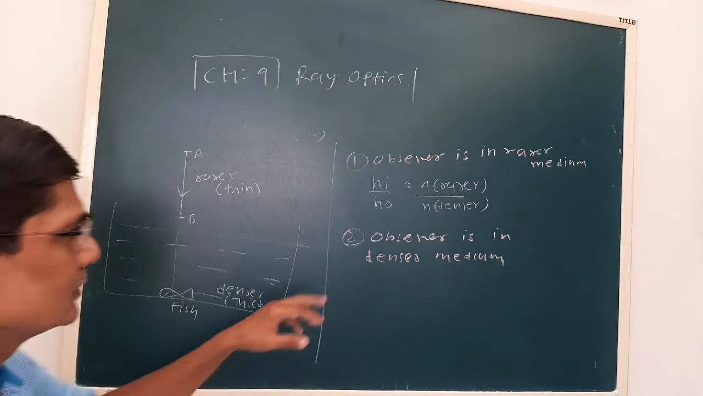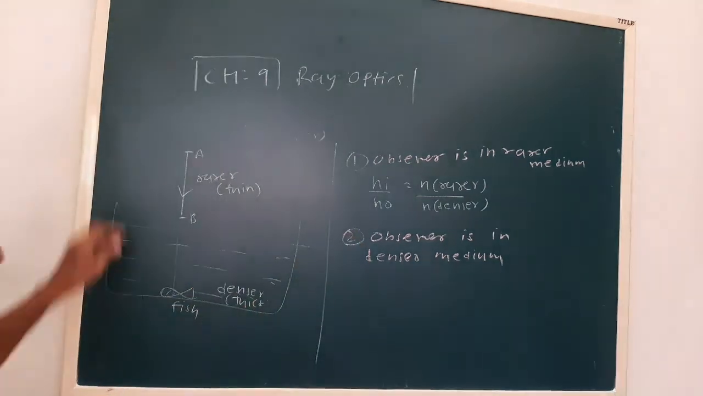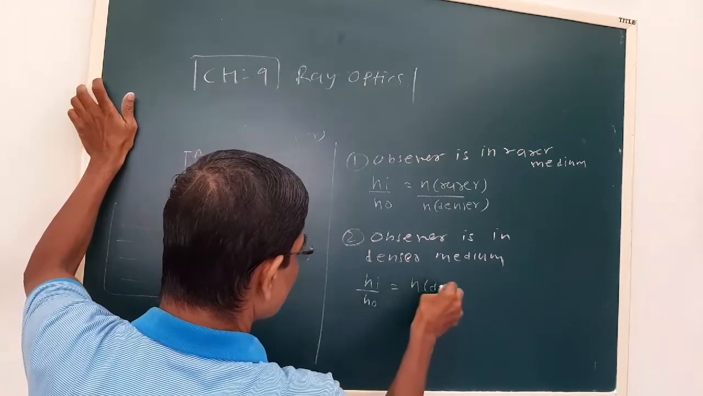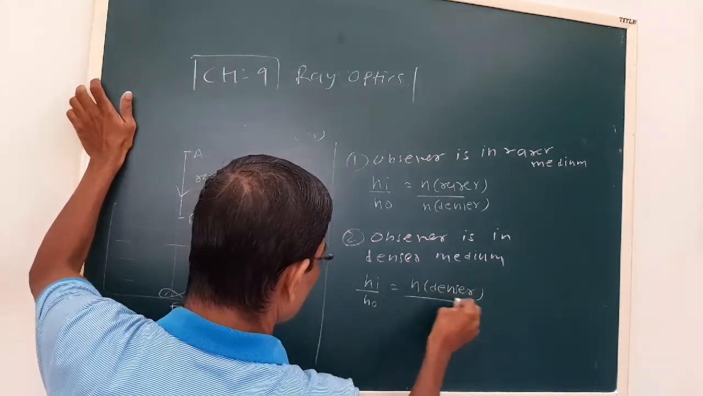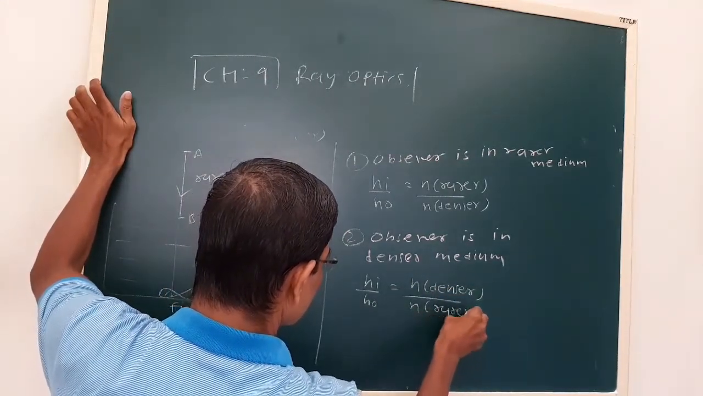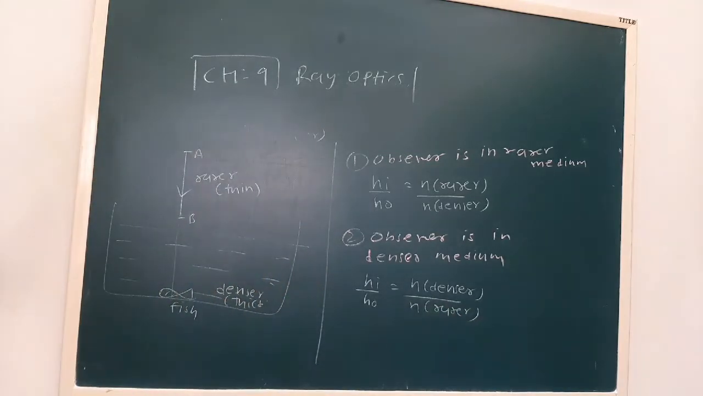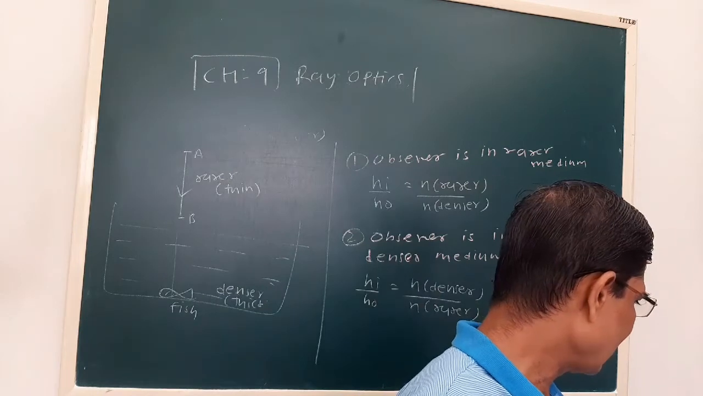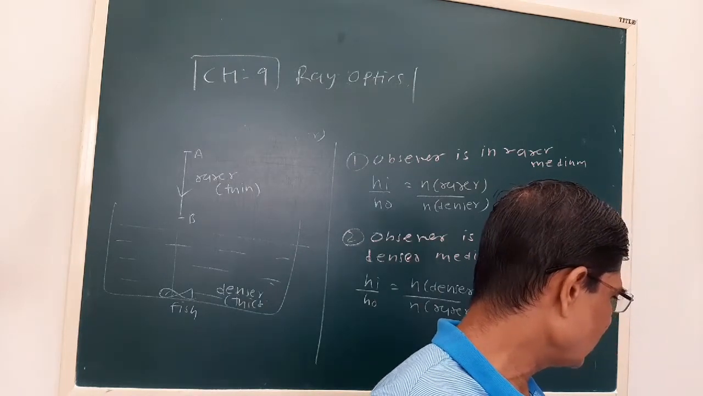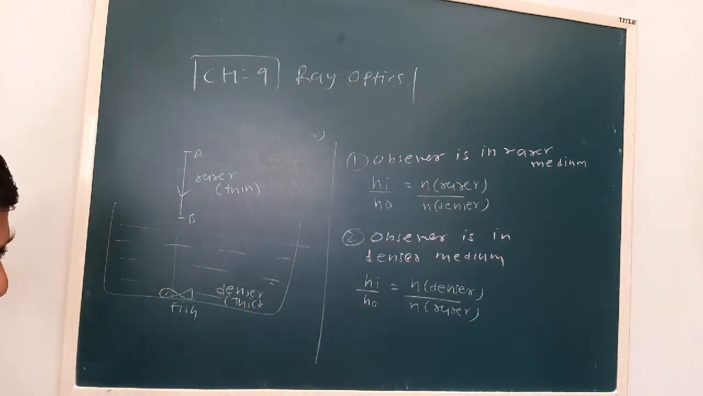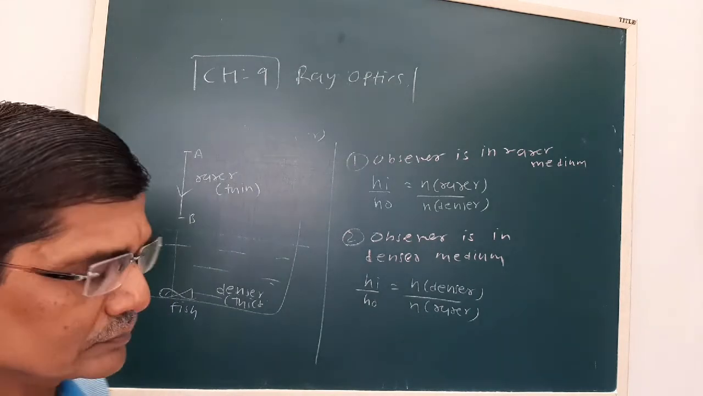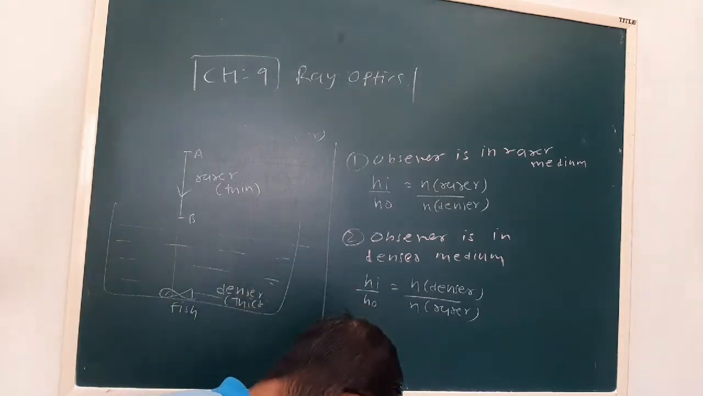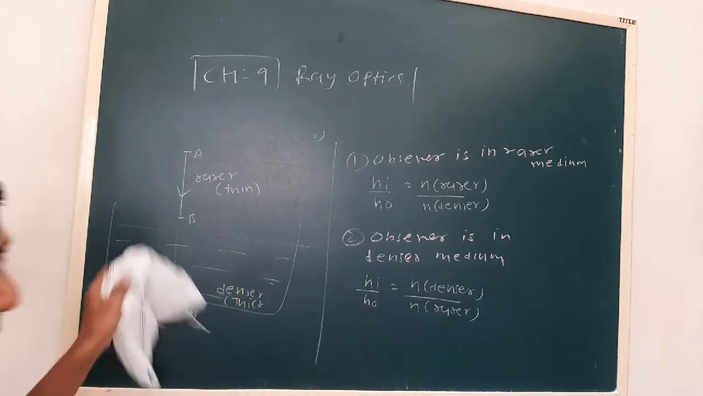Now in that case, see the relation will change. It will become hi upon ho is n denser upon n rarer. Okay. Now see, in that case the relation will become like this, n denser upon n rarer. So these are the phenomena taking place. This is the relation between real depth and apparent depth.